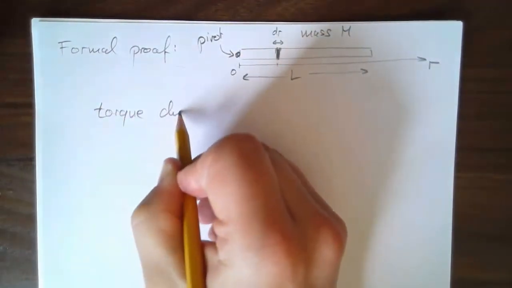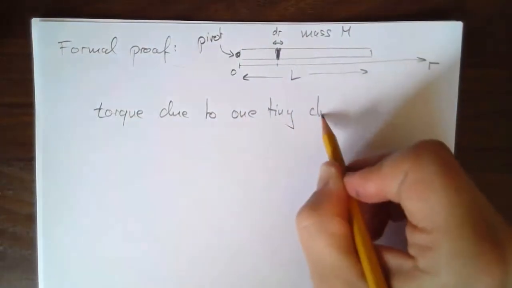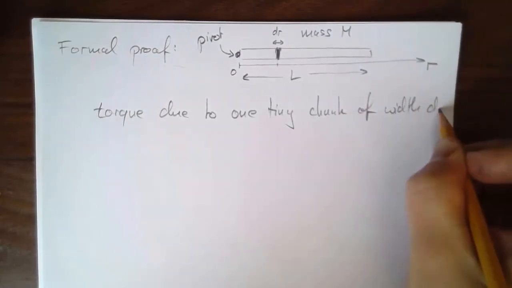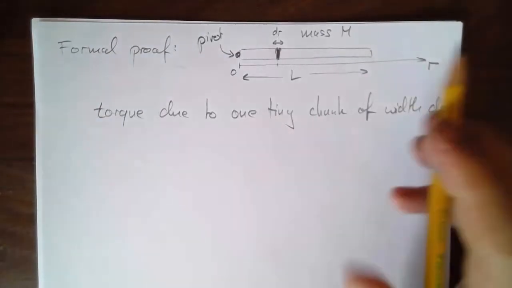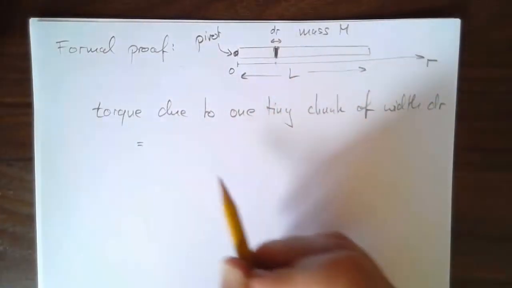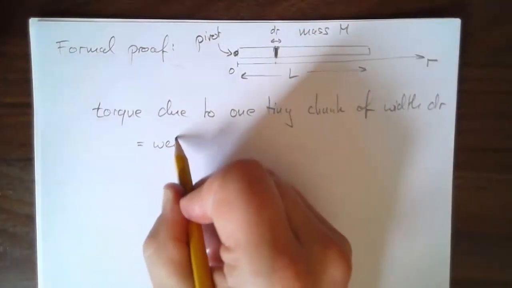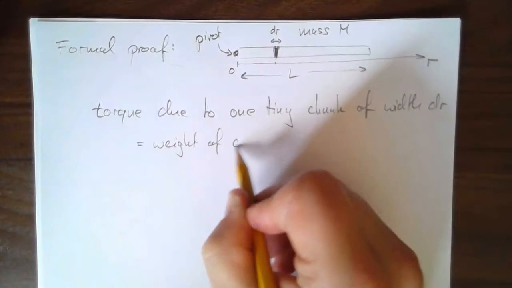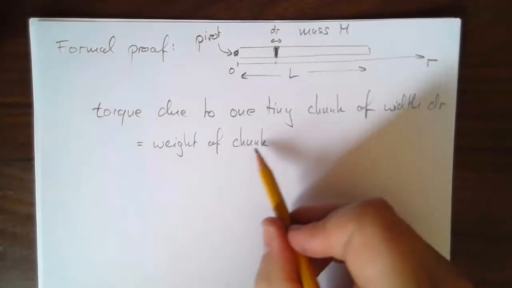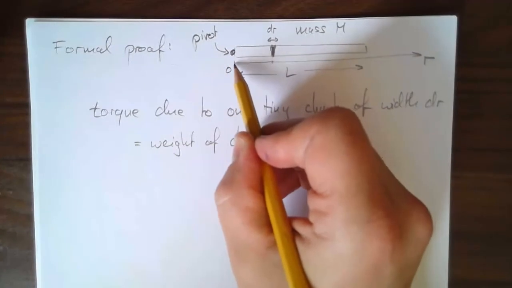Torque due to one tiny chunk of width dr. Right, dr, one thing is what I label the width. Well, that's going to be equal to the weight of this thing, so weight of chunk, times its position, its separation, its distance from 0.